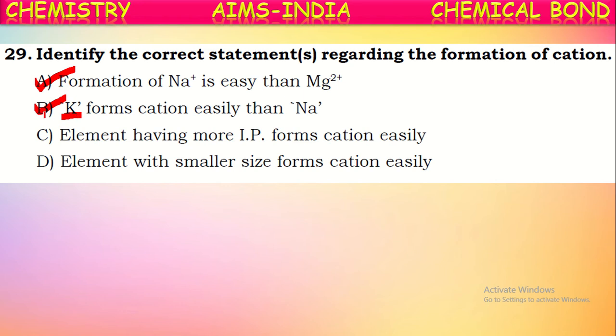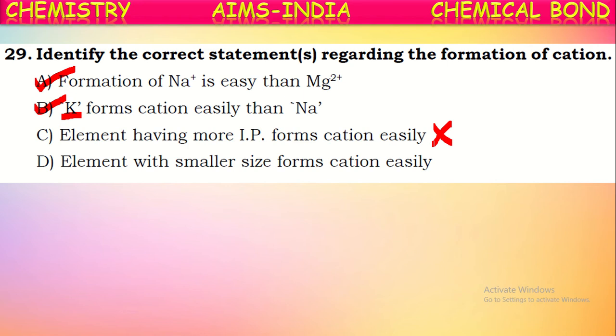Now here, between potassium and sodium, potassium has greater size, and hence it has lower ionization energy and can form a cation easily when compared to sodium. Next one. Elements having more ionization potential form cations easily. No, it is not correct, because elements with the greater ionization potential will lose electrons with difficulty. For the removal of electrons, it requires a greater amount of energy, but not easily.